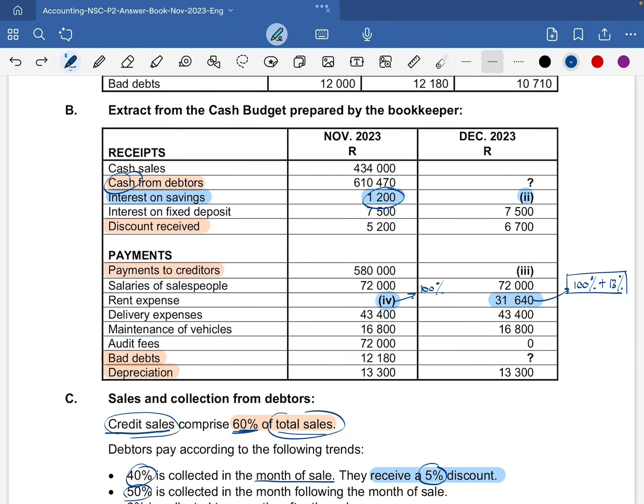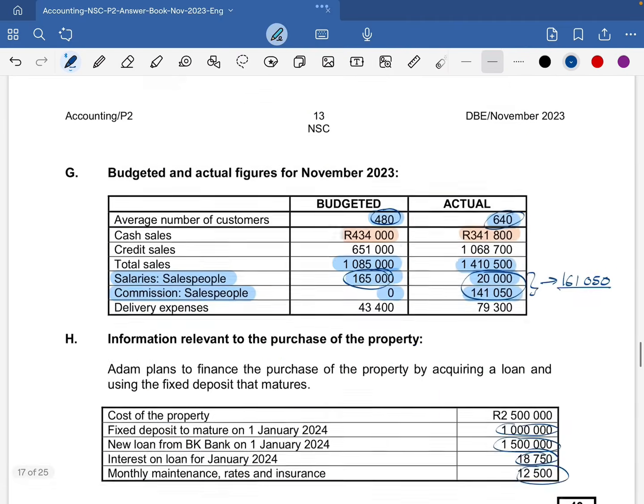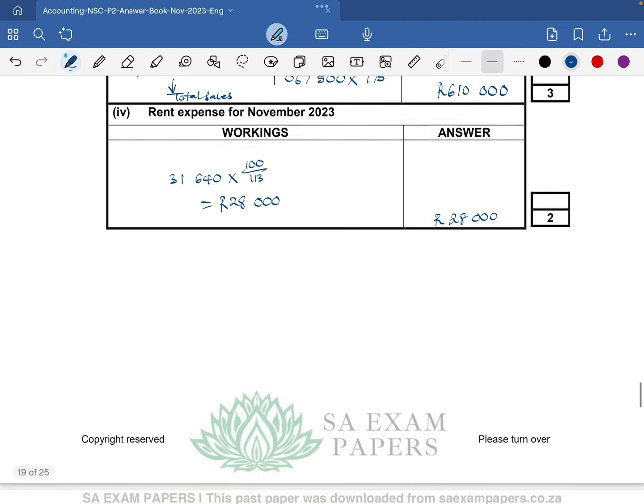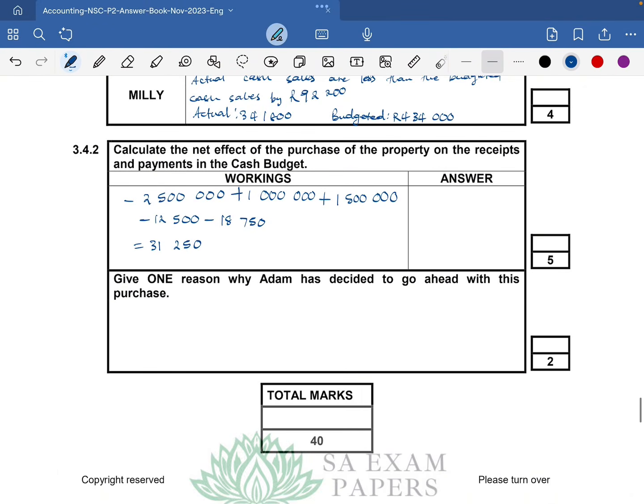Remember that the fixed deposit is going to mature and we are no longer going to pay the rent expense since we are purchasing a property. So we will be saving the 31,640, which means we are going to be adding that. And then we are no longer going to get the interest on the fixed deposit, so it will not be a saving, rather it will just be an opportunity cost. We are not going to have the 7,500 anymore. We are not going to receive it. So we are going to take the 31,640 in because we are going to save that.